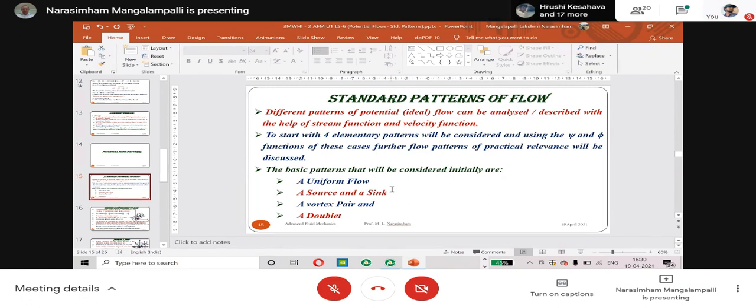Then a vortex pair. A vortex pair is the one where the flow is taking place in a circular path, while in source and sink, the flow takes place in radial directions. In the case of a vortex, the flow will be in the circular direction. Then a doublet.